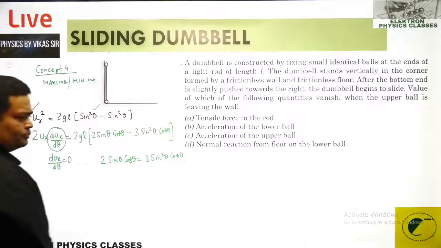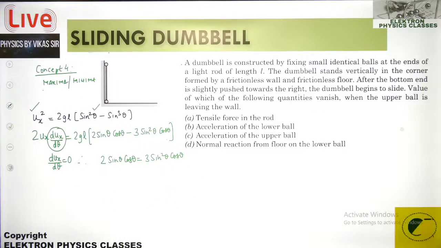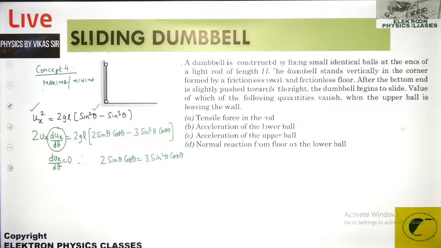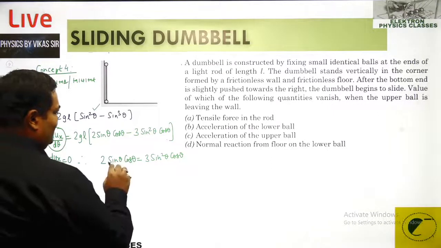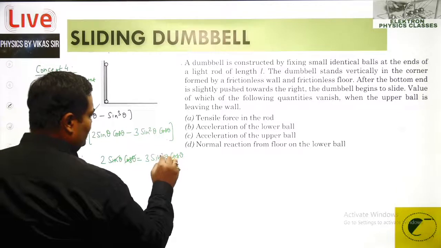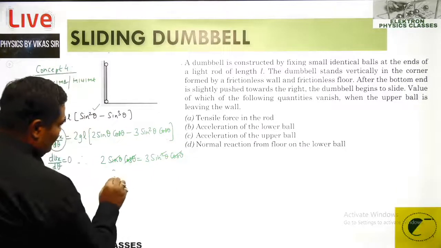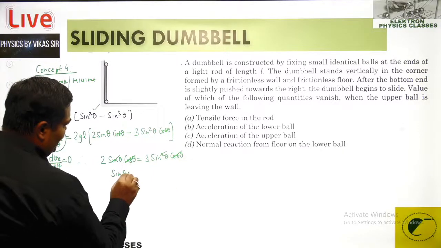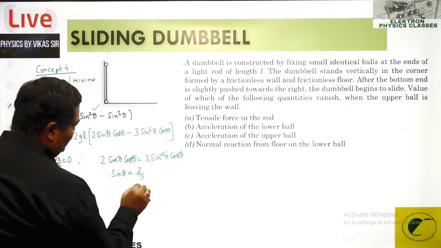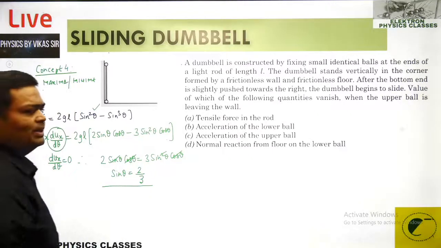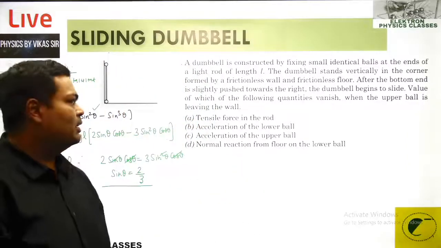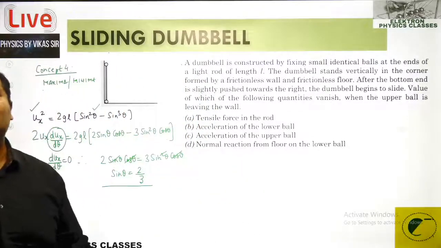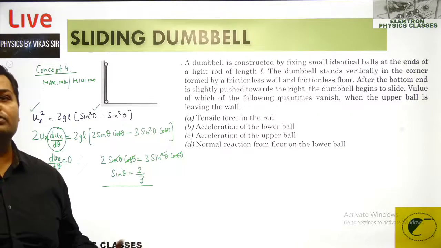So what is happening over here? I think you are able to generate your value. How come? This sine theta and cos theta getting out, and I am receiving the value of sine theta as equal to 2 upon 3. So I am getting this particular angle. Of course, it's not a standard angle, but I don't care about it, whether it is a standard angle or not. Every time the data cannot be set up for the standard values, we of course know that.